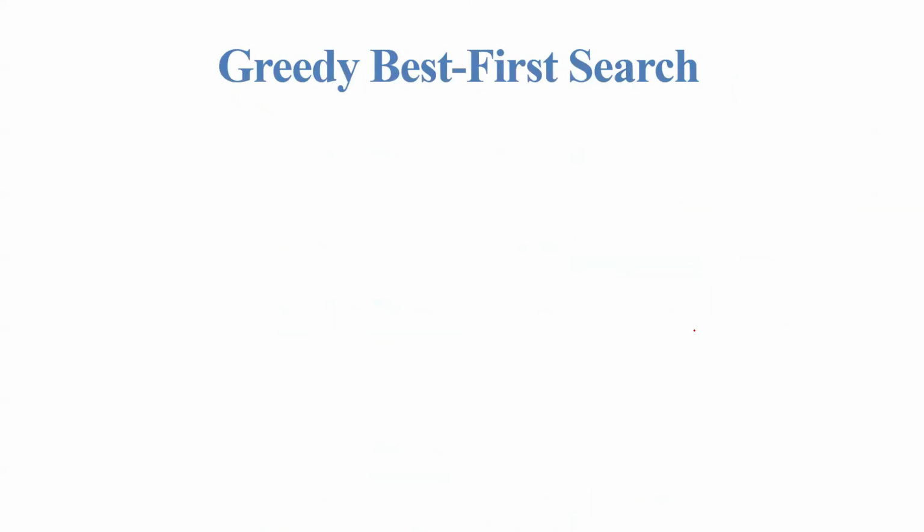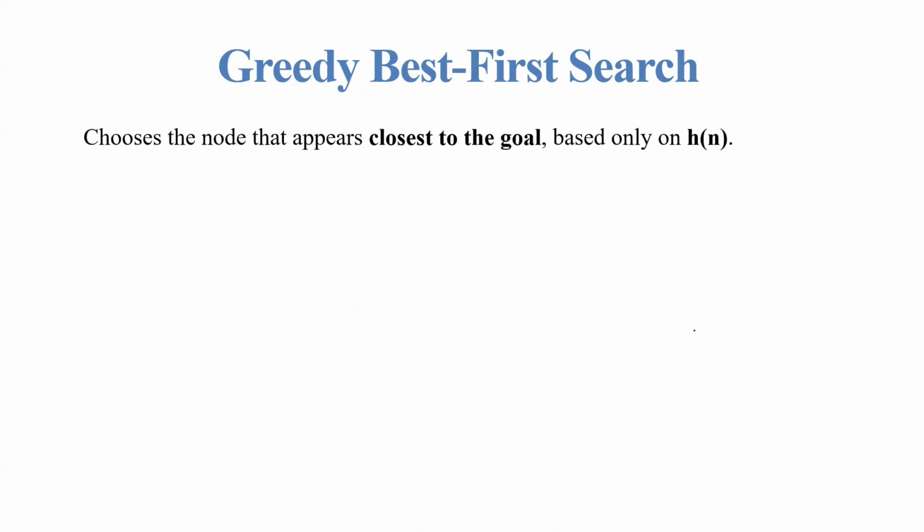So we are going to discuss one by one. The first one is greedy best first search. As I said, it chooses the node that appears closest to the goal based only on h of n, the heuristic value, and ignores the cost to reach that node. That means it is not going to consider the cost.